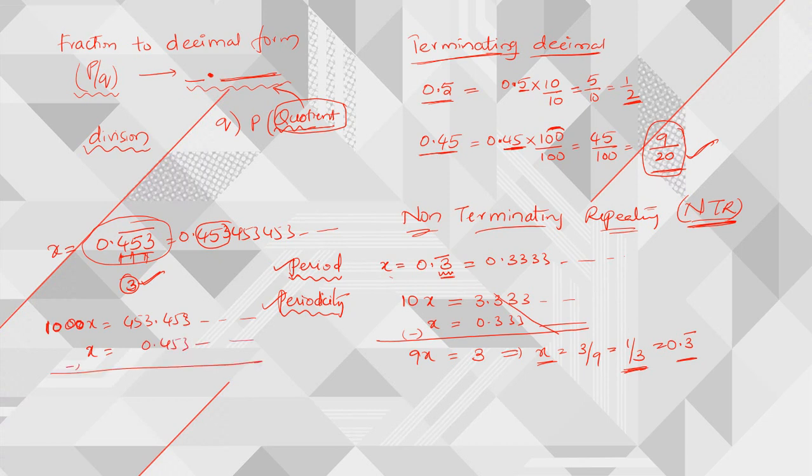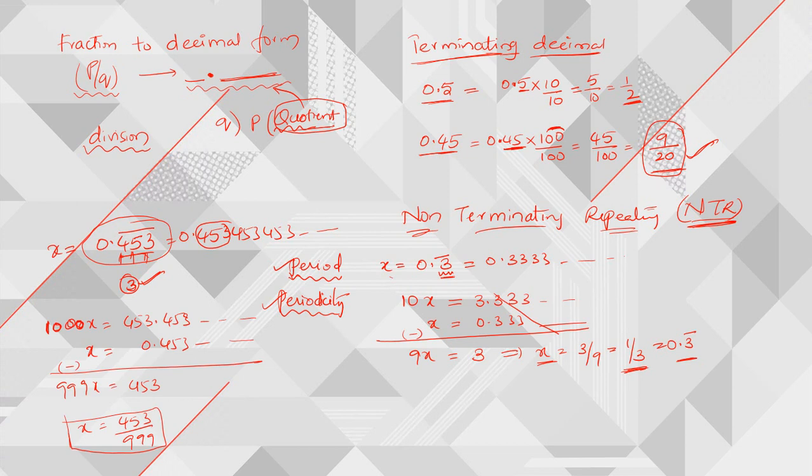Now when I do subtraction, what am I going to get? I am going to get 999x, that is 999 x is equal to 453. So from this, x is equal to 453 by 999. Right? So this is nothing but the fraction form of the given number.